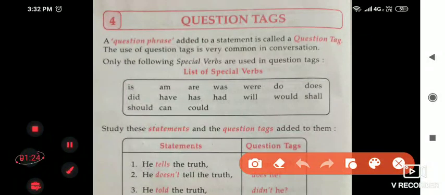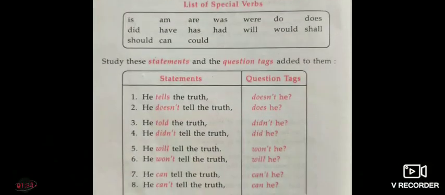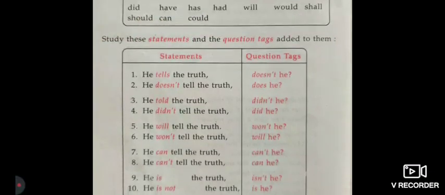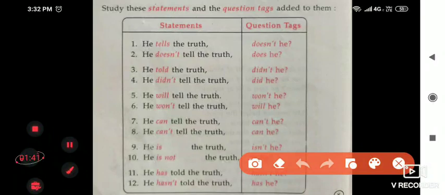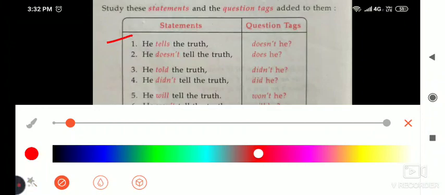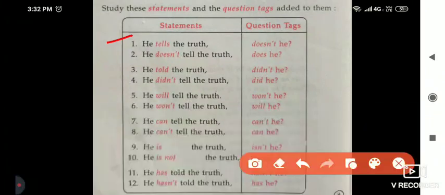So we first look at the sentences. There are some sentences. The first one is: he tells the truth. And after that we can add: doesn't he?